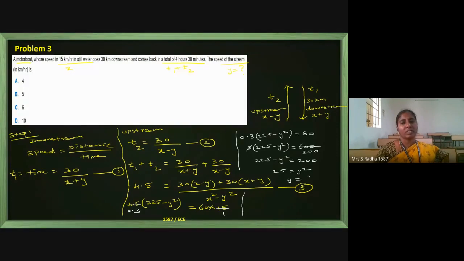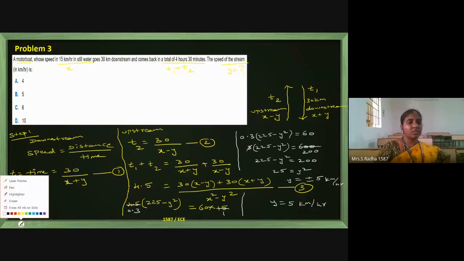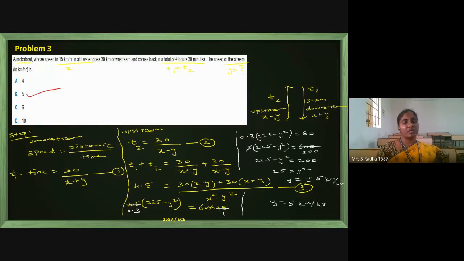The y value is plus or minus 5. Everywhere we have used the same units. Y is speed, so it is kilometer per hour, and it cannot be negative. Speed cannot be negative. If I run, I cannot say I am running with negative speed, isn't it? So the answer is 5 kilometer per hour. You have to go with some diagram, and based on that, if you calculate, you will come up with the correct answer.